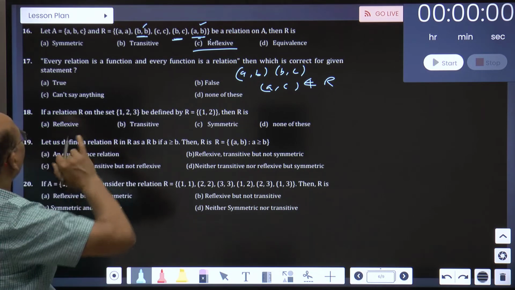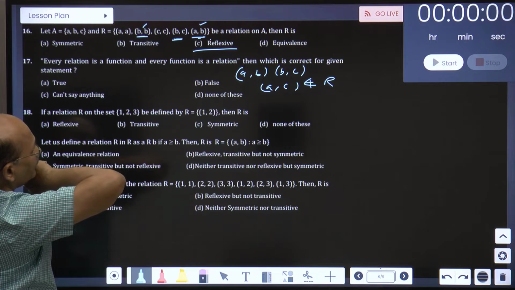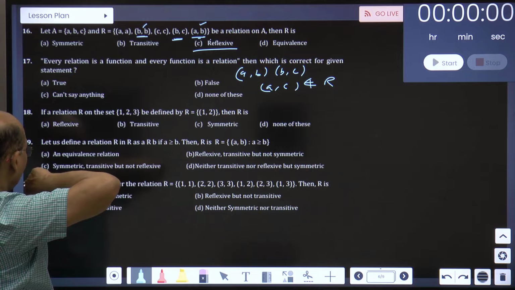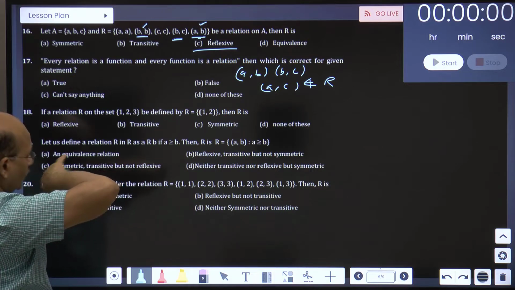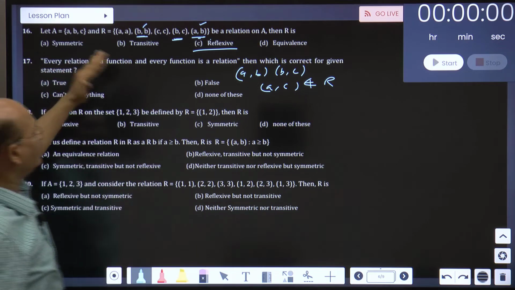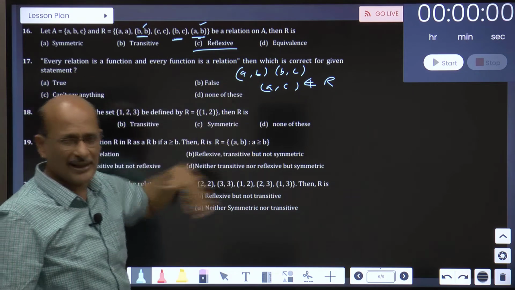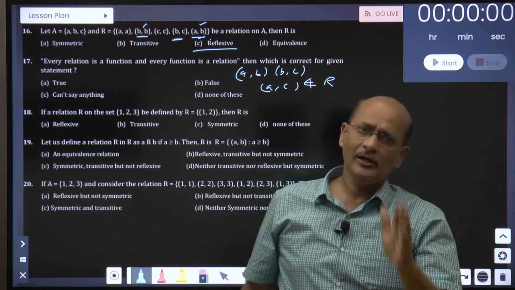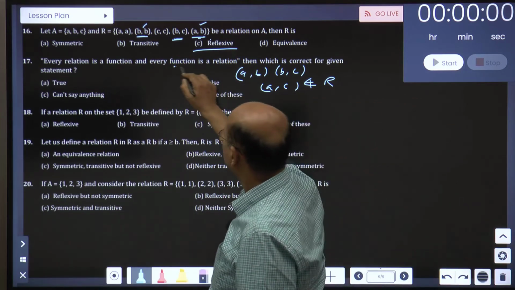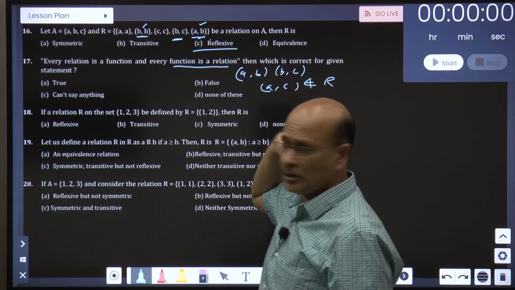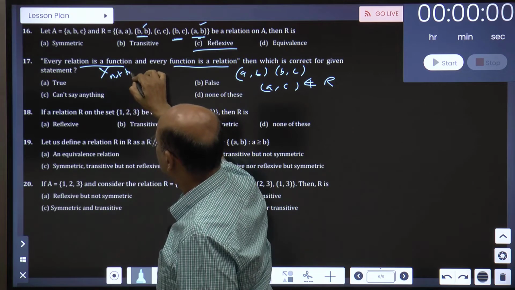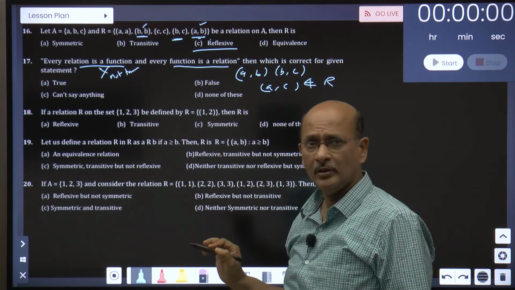Then every relation is a function and every function is a relation. Then which is correct for the given statement? True, false, can't say anything, none of this. Every relation is a function and every function is a relation. I think it's a very basic concept. All functions are relations. This is true. Every function is a relation. But every relation is a function is not true. Keep that in mind.